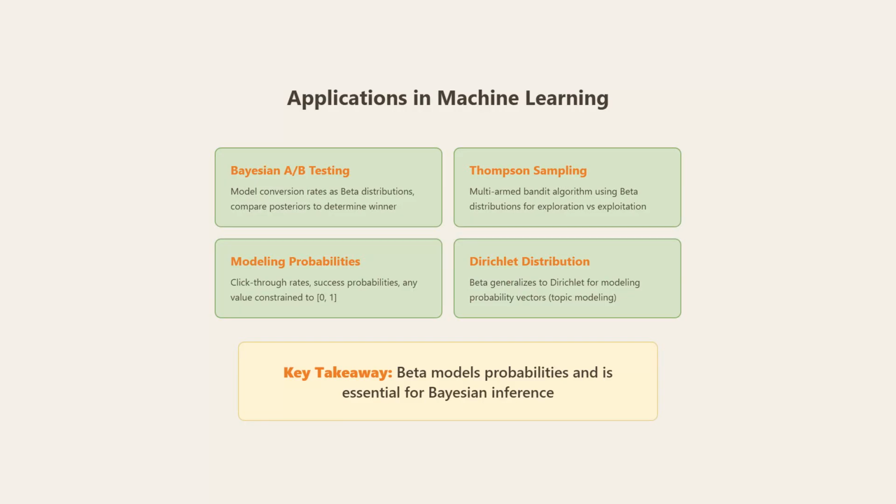In machine learning, beta is essential. Use it for Bayesian A/B testing to model conversion rates and compare posteriors to determine the winner. Thompson sampling from multi-armed bandits uses beta distributions for exploration versus exploitation. It models any probability constrained to 0 to 1, like click-through rates and success probabilities. And beta generalizes to the Dirichlet distribution for modeling probability vectors and topic modeling. The key takeaway, beta models probabilities and is essential for Bayesian inference.